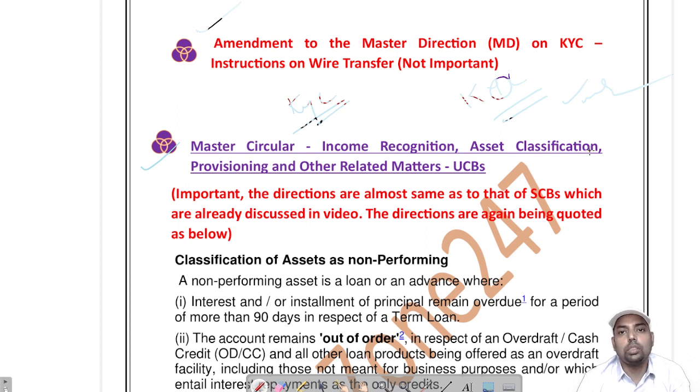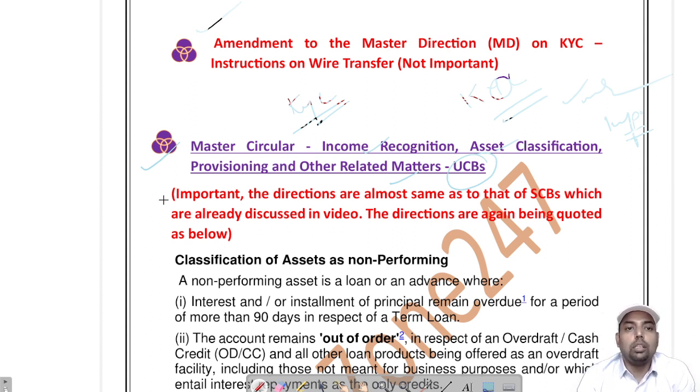This is the important circular and you should go for it: Income Recognition, Asset Classification and other related matters for Urban Cooperative Banks. I already told you in earlier discussions about the tier-based classification of urban cooperative banks. You must know it; recently RBI has been issuing this circular from time to time.